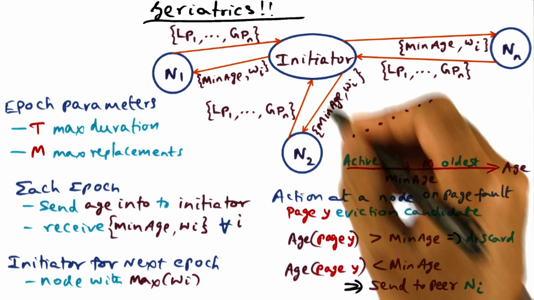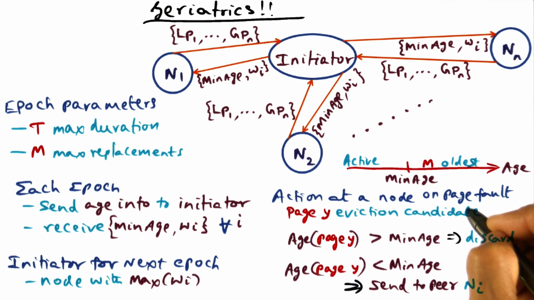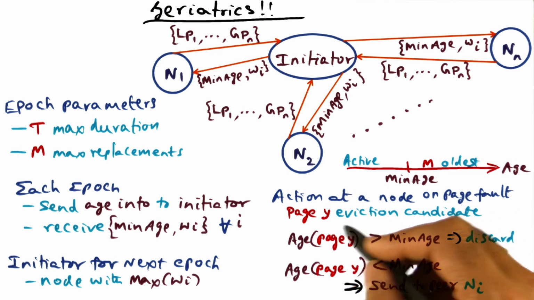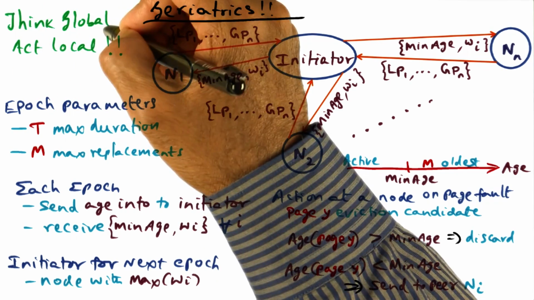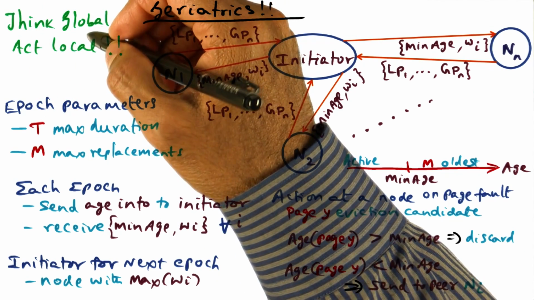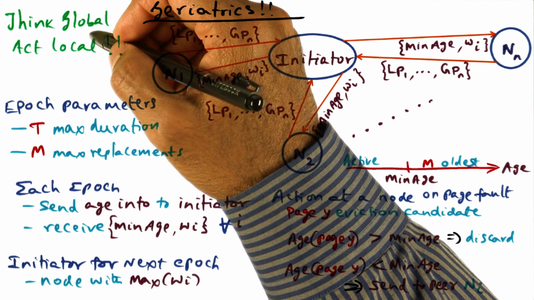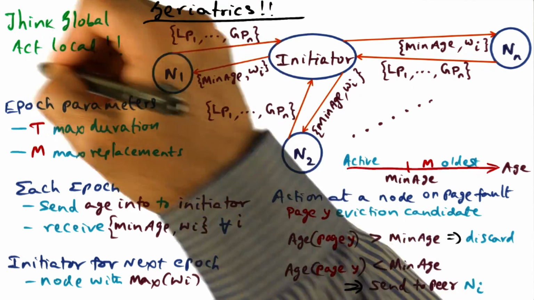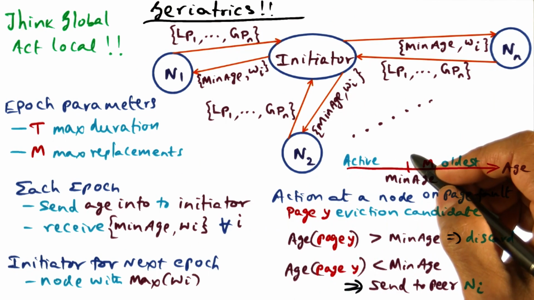But once that computation has been done, for the duration of the epoch, all the decisions that are taken at a particular node are local decisions in terms of what we want to do with respect to a page that we are choosing as an eviction candidate. Do we discard it or do we store it in a peer global cache? This might sound like a political slogan, but the important thing in any distributed system is, as much as possible, use local information in decision making. So think globally, but act locally. So that's the key, and that's what is ingrained in this description of the algorithm.